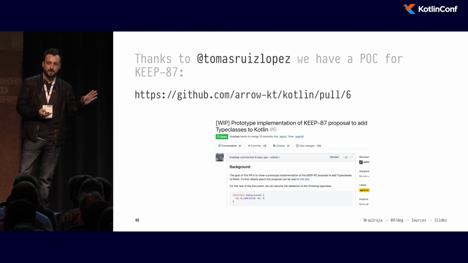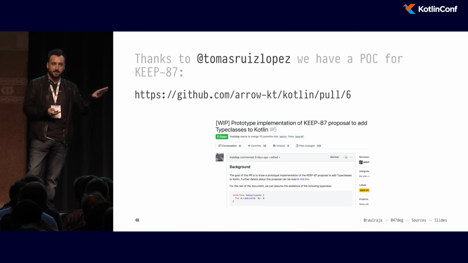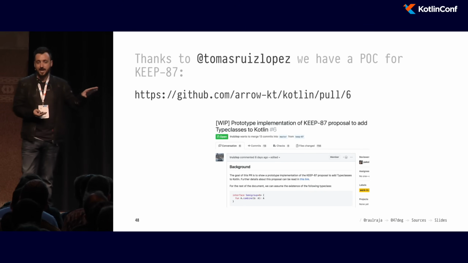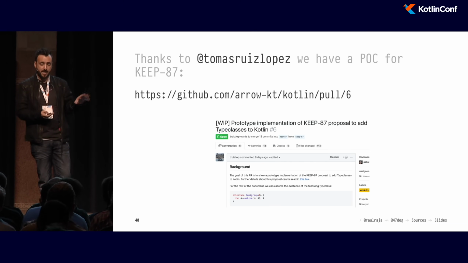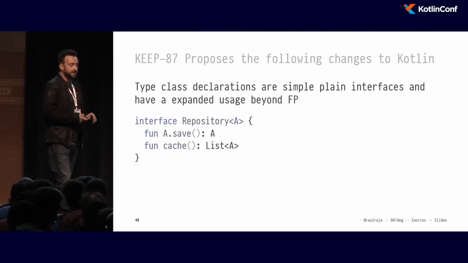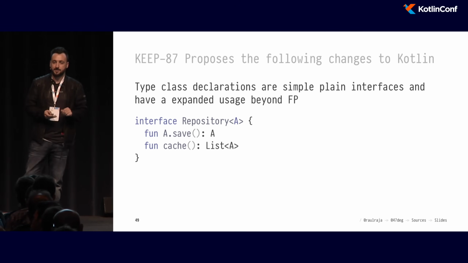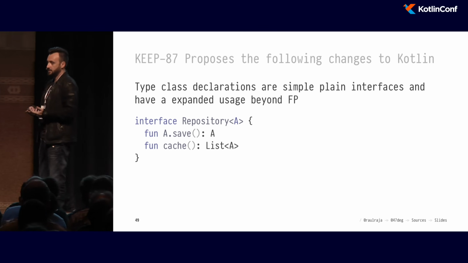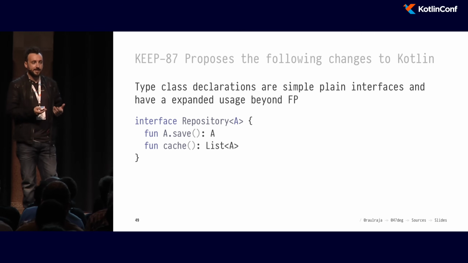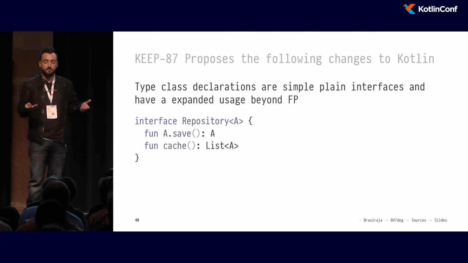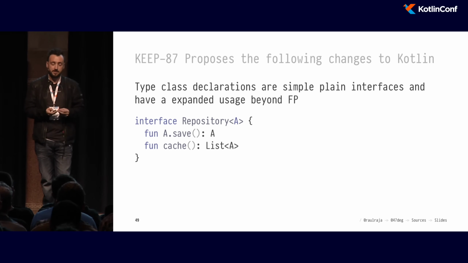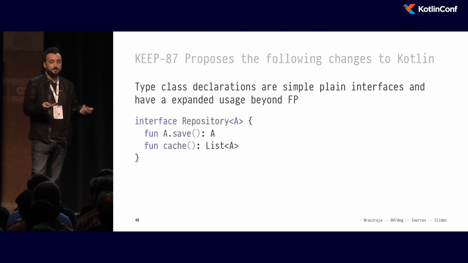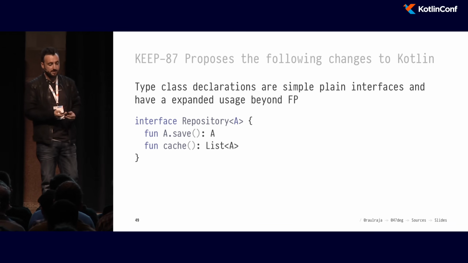I'm going to give you a quick peek, code-wise, at what this might look like in terms of changes. I don't promise this is going to get accepted, and I don't promise the syntax you see is going to be the final, but this is what we have so far. So a type class is nothing but an interface, and it's an interface that you can already compile with regular Kotlin today. And this means that existing interfaces, such as Comparator and other ones that are modeled in the same way with one type argument, will work as type classes once this gets approved, if it does.